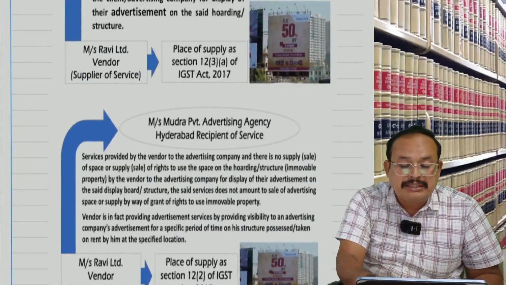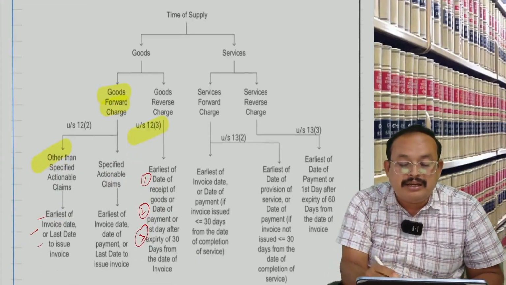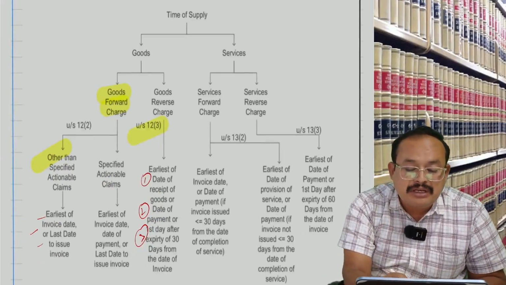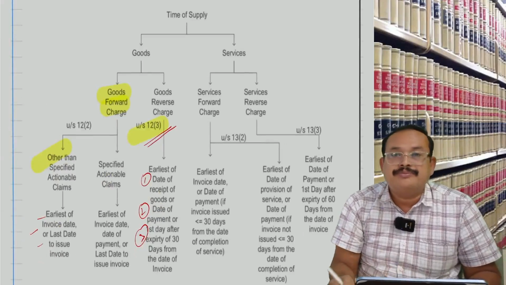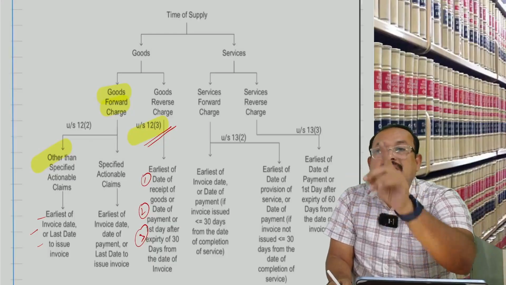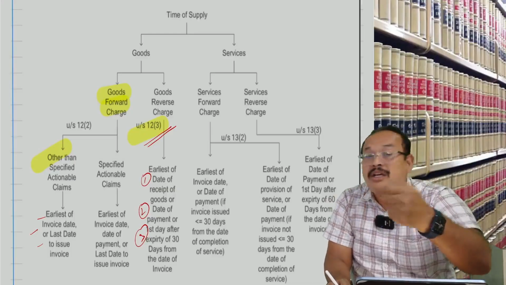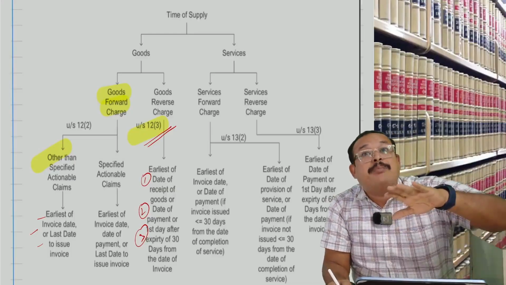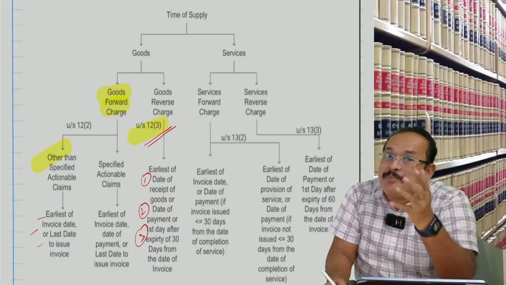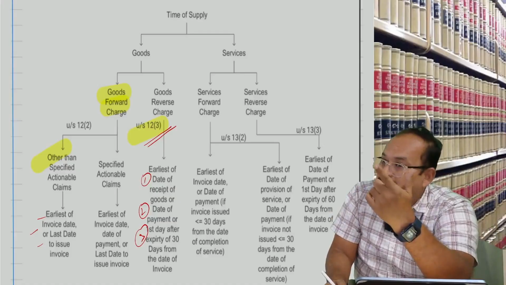Very important from the exam point of view, because there are amendments here. In case reverse charge comes into picture, the time of supply is the date of receipt of the goods, date of payment, or the first day after expiry of 30 days from the date of issue of invoice by the supplier. When will the supplier issue the invoice? If the supplier is a registered person and the supply falls under RCM, the supplier should issue the invoice. Get my point, sir?